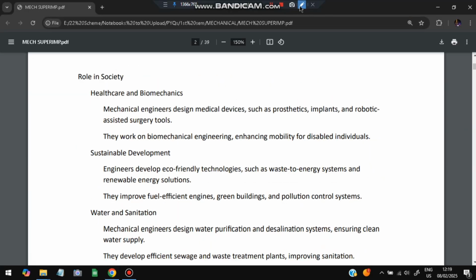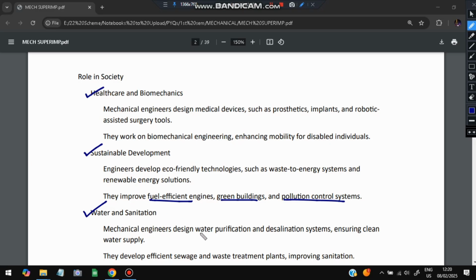For the role in society, they design medical devices which are used for patients, like prosthetics, implants and robotic assisted surgery tools. Also biomechanical engineering, and sustainable development, like eco-friendly techniques to recycle waste and use it again, improving fuel efficient engines, green buildings, and pollution control systems.